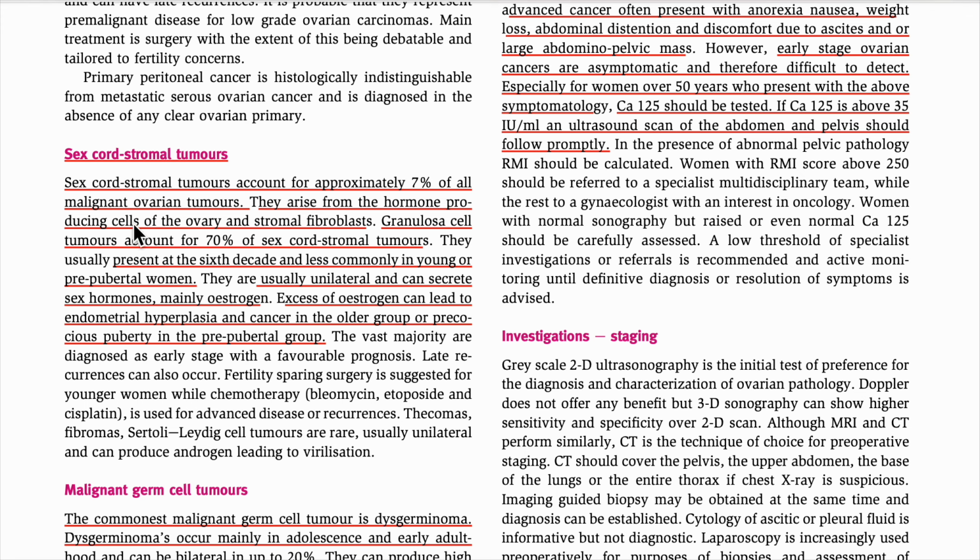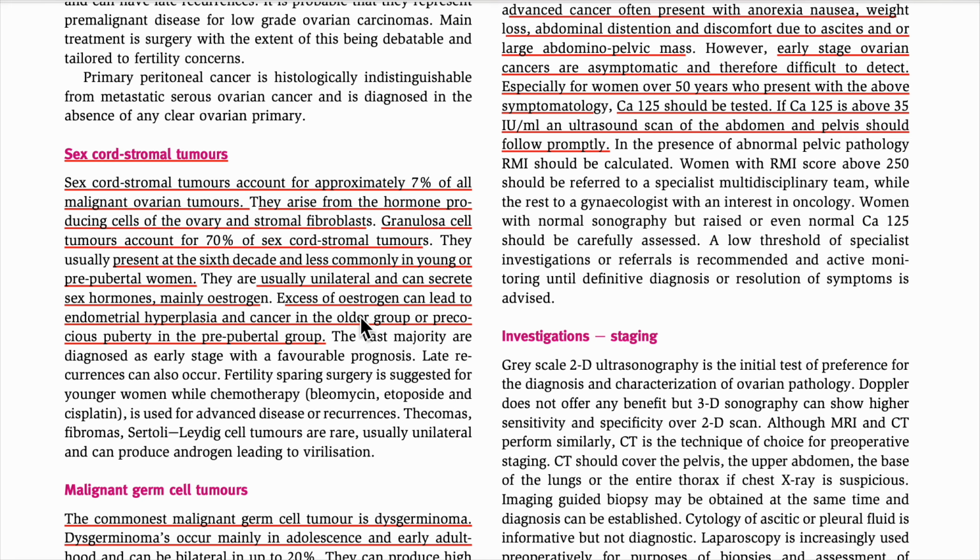So which hormone are they producing, the most important one? Estrogen. Because they produce estrogen, it leads to hyperplasia, and hyperplasia will lead to cancer. This is the whole theory they are talking about.